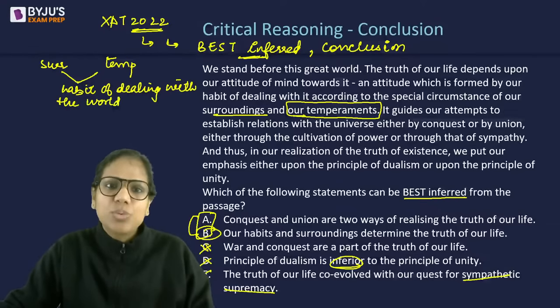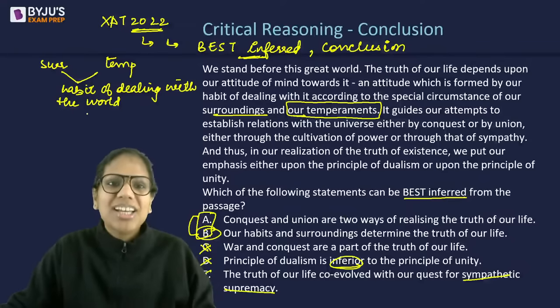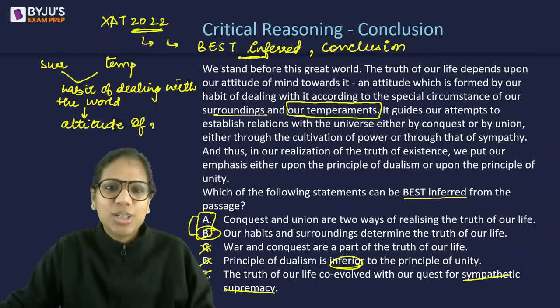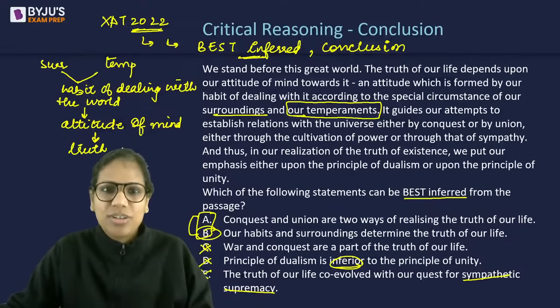So let's say my surroundings are good and my temperament is also pretty calm, I'll have a habit of dealing with the world in a calm, composed manner with equanimity. This actually then becomes my attitude. This habit, when repeated, becomes the attitude of my mind. And this attitude of my mind is actually determining the truth of my life.